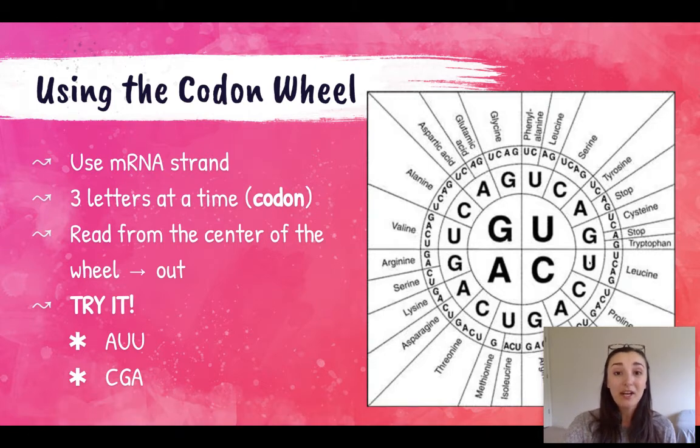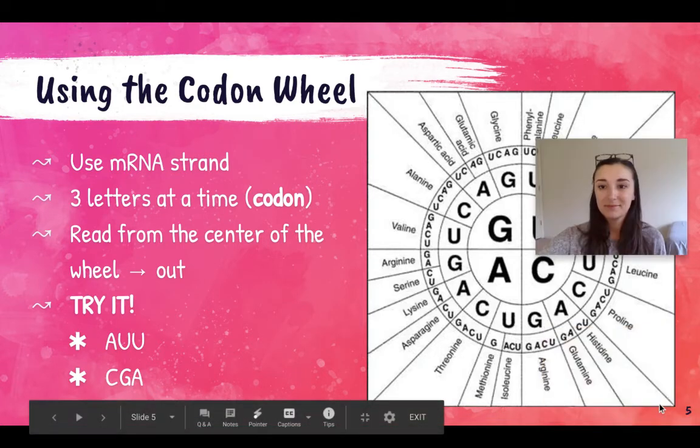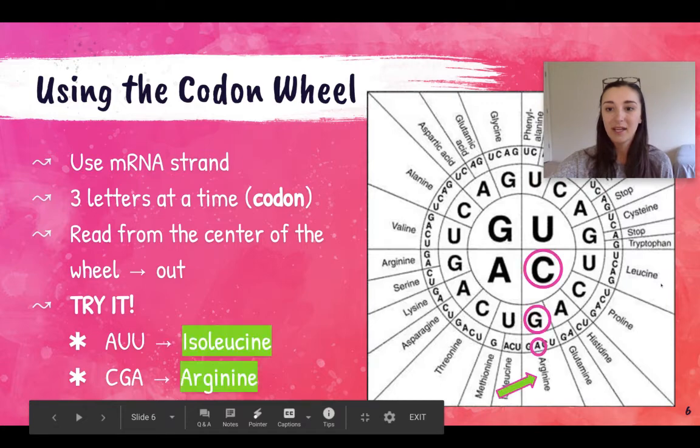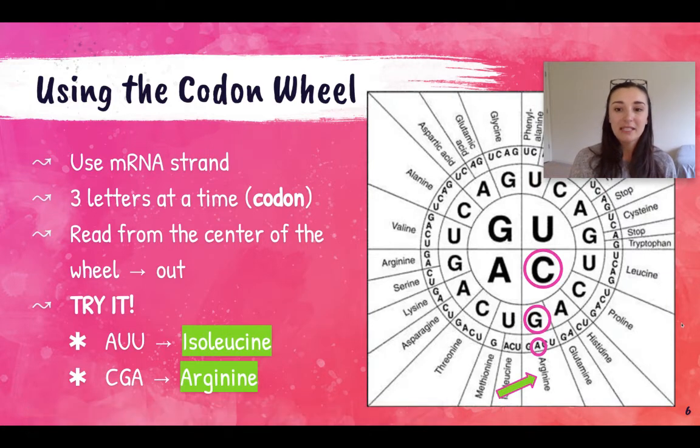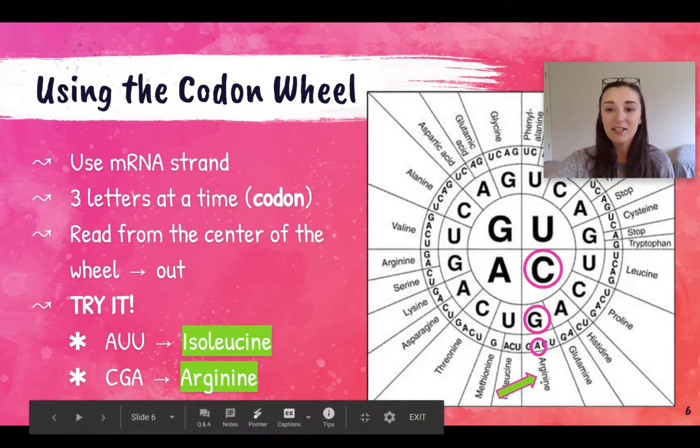What I want you to do right now is pause this and try on your own to find CGA. Okay. Hopefully you found that CGA calls for the amino acid labeled right here, arginine. So I went from C to G to A, and that's how I found my amino acid.